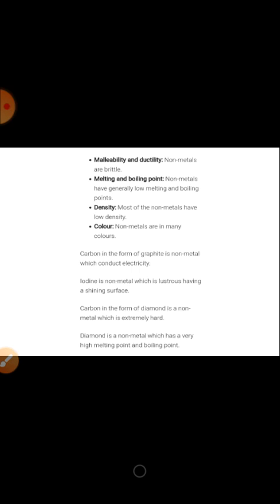Density. Most of the non-metals have low density. Carbon in the form of graphite is a non-metal which conducts electricity. Carbon in the form of diamond is a non-metal which is extremely hard. Now let us study the chemical properties of non-metals.